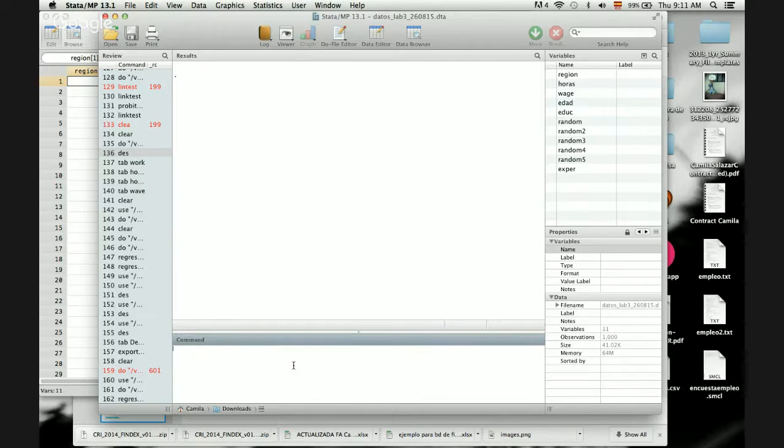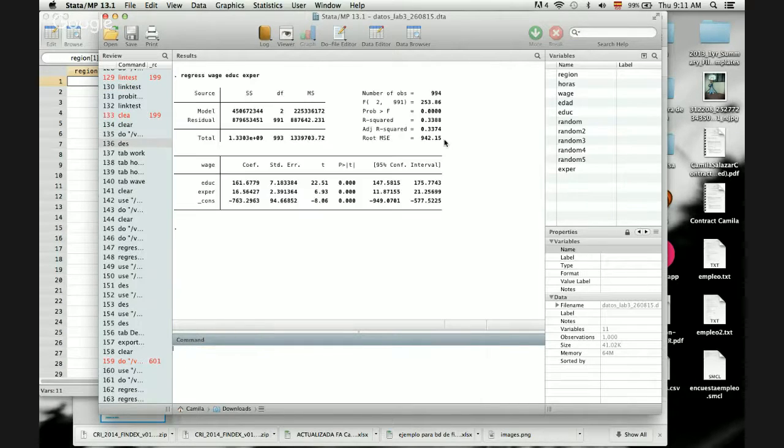So for example, I want to run a regression where my dependent variable is wage, and I have two independent variables. You just write a quick command called regress, and you put wage, then your education, and then your experience. You write your independent variables here, and then you run this, and you get this chart right here. It's just a line of command, and then you have your results. So it's really, really quick.